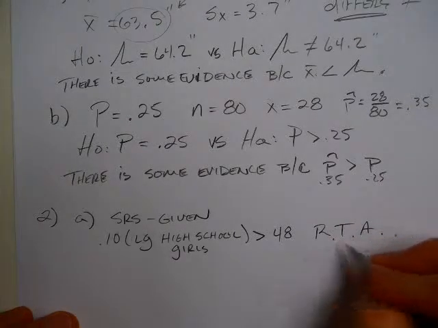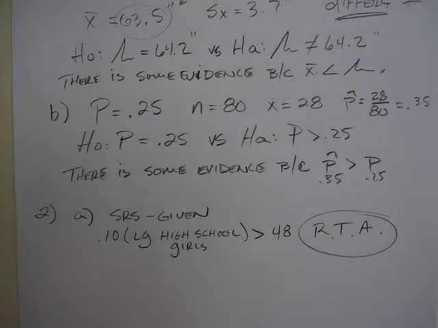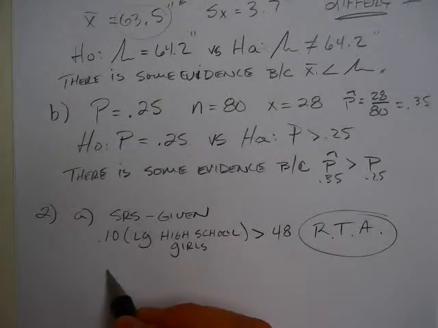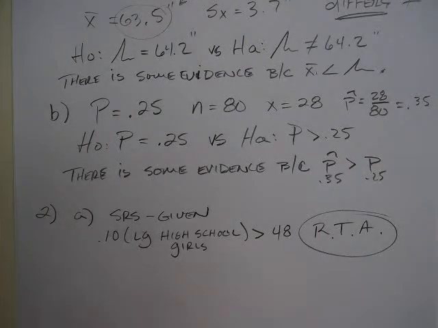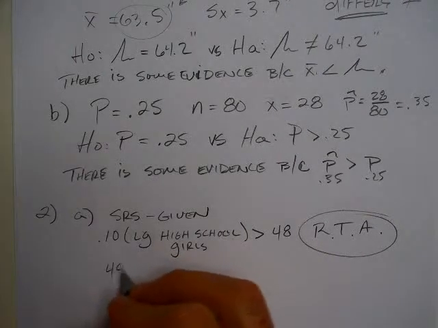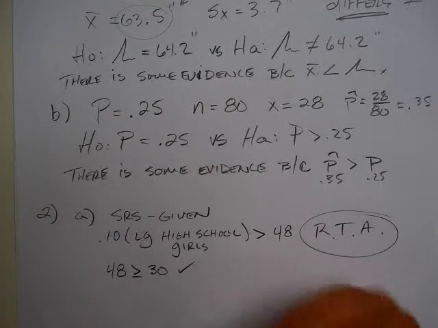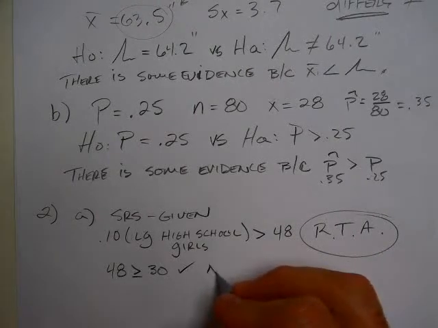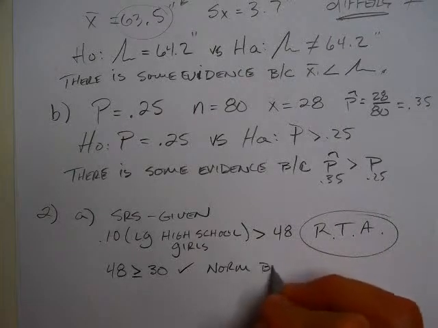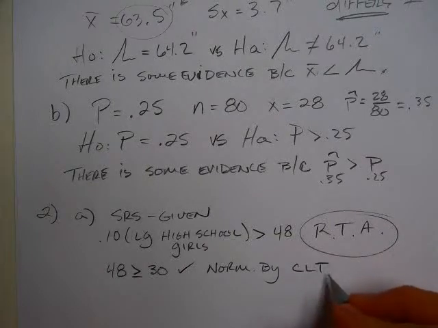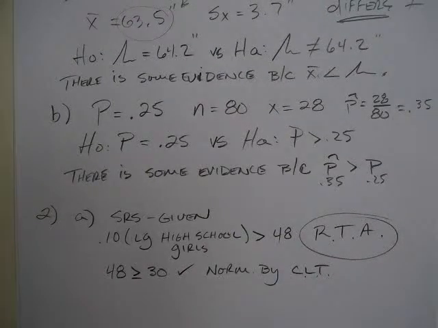RTA, don't use that on the AP test, but you can use it for me. It's reasonable to assume that there are more than 480 girls at this high school. Now, is it normal? Yes, because our sample size is greater than 30. 48 is greater than or equal to 30. That's a check, so it's normal by the CLT. Now that would fly on an AP test. Normal by the CLT, I think they would be just fine with that.